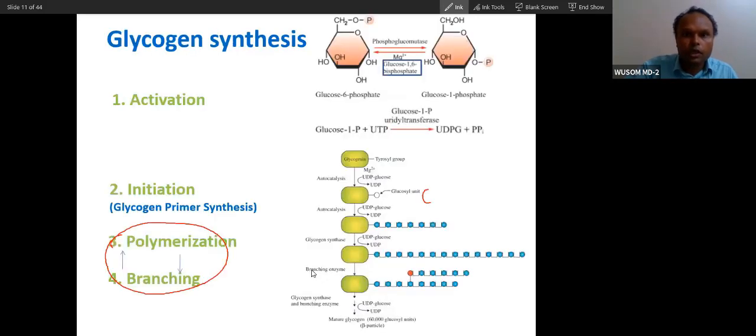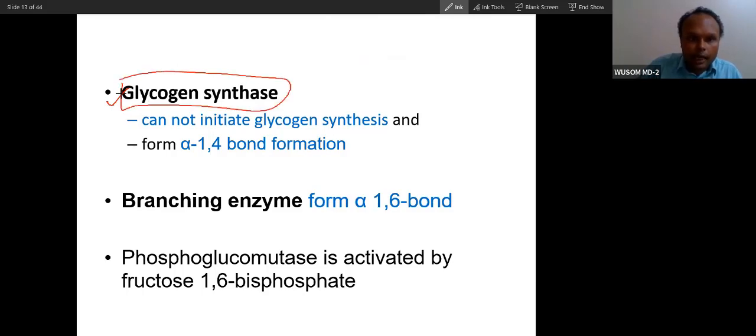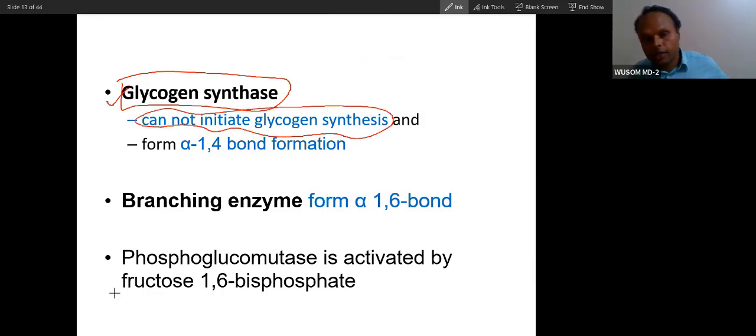Remember. Now, after glycogen synthesis has been completed, the main important enzyme of glycogen synthesis is glycogen synthase. The rate limiting enzyme is glycogen synthase. And what is the problem? It cannot initiate glycogen synthesis, the same way DNA polymerase cannot initiate.